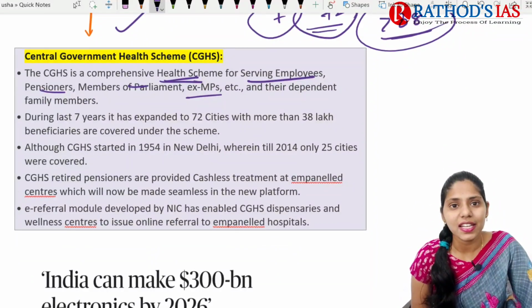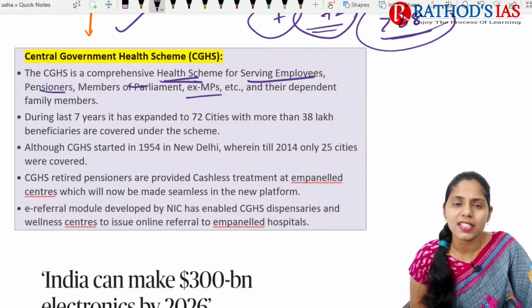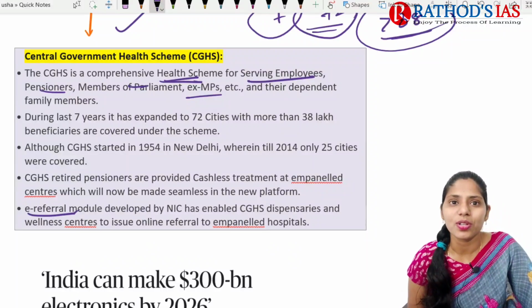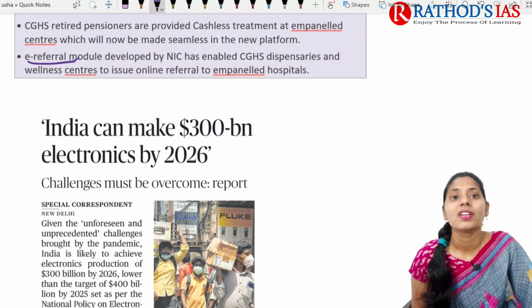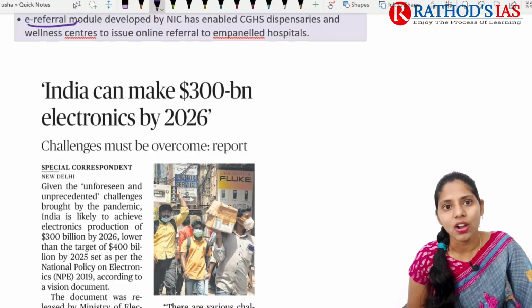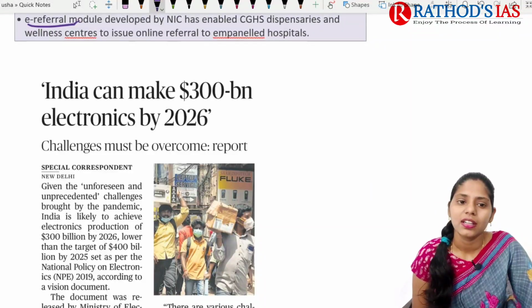Actually, this scheme started in 1954 in New Delhi. In this scheme, retired pensioners are provided with cashless treatment. An e-referral module will also be developed under the CGHS dispensaries. So this is the gist of this topic, and now let us see the next topic.